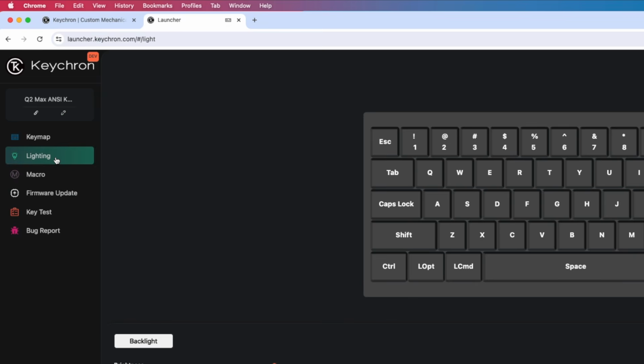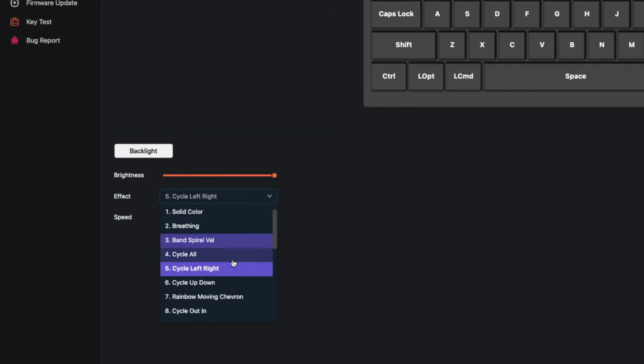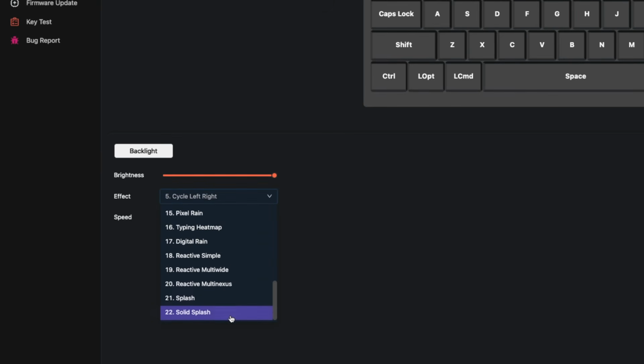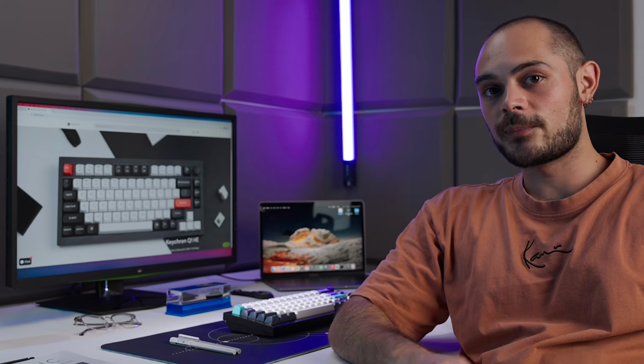Let's talk about style. Going over to the lighting section, you'll be able to customize your keyboard even further. You can choose among 22 different backlight effects, change the speed and even the brightness. And that's not it. In the near future, Keychron will add a new RGB customization feature, thanks to which you'll be able to change the color of each key independently.